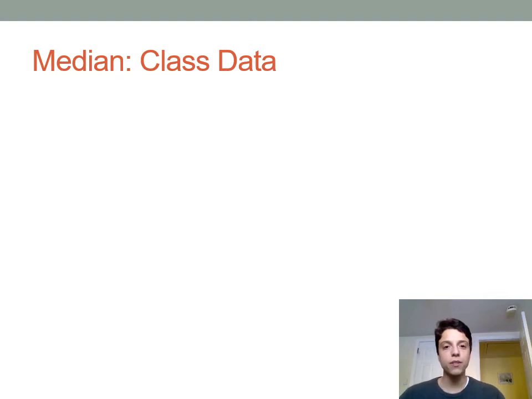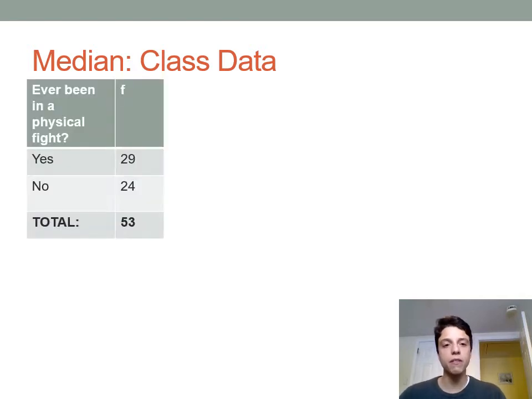All right, so let's come back to finding the median for our class data. So again, this will tell us sort of what is a typical data analysis student like, based on the questions that were asked using the median. So the first question was, have you ever been in a physical fight? This is not a question that you can find the median for, because it's nominal level data. So you can't put these responses in order, yes and no, from least to most. So we're going to say that we can't find the median at all.